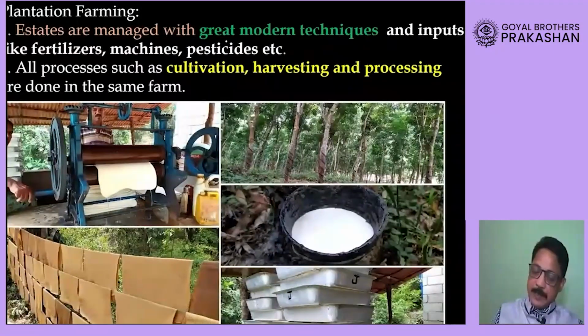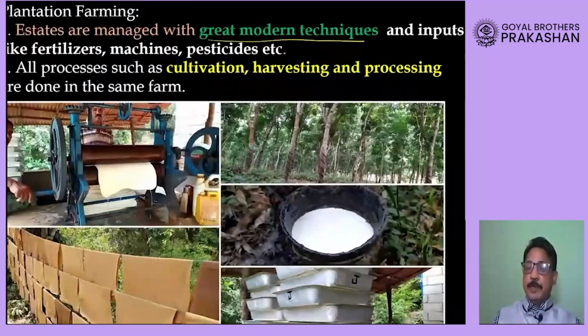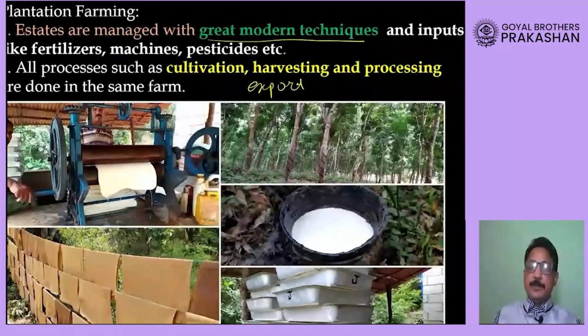And dear students, this farming is done with great modern technology. A lot of fertilizers are used, pesticides are used, good variety of seeds are used, and here the ultimate purpose is to get maximum income for the purpose of export or for selling in the domestic market. Now in this estate, they not only grow the crop, but they will also process the crop. So cultivation, harvesting, processing. Now what do I mean by that? Now look here, this is a rubber plant.